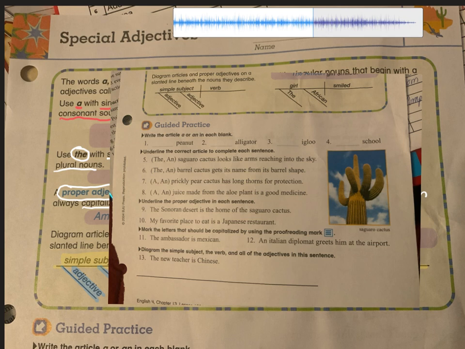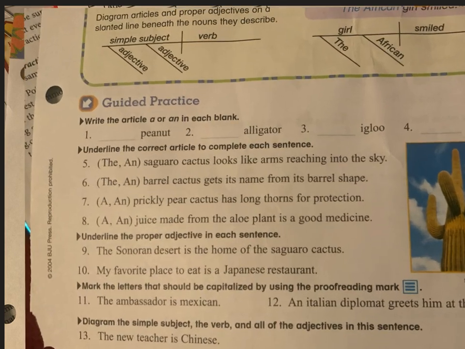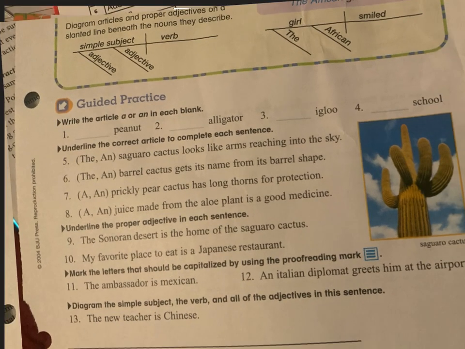Okay, now we are on our guided practice. For guided practice, for 1 through 4, you're using a or an. Again, reminder, a and an are like sisters or cousins. They're both used for singular nouns. The only difference is a is used with consonants and an is used with vowels and vowel sounding consonants, which is the H sometimes. So,